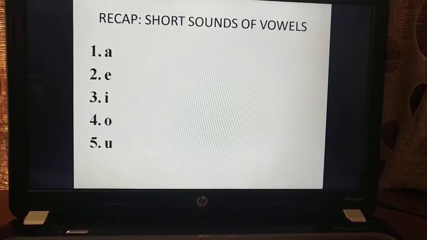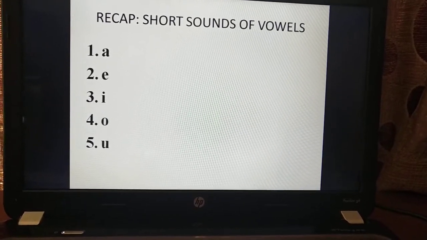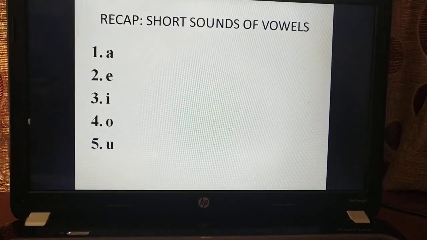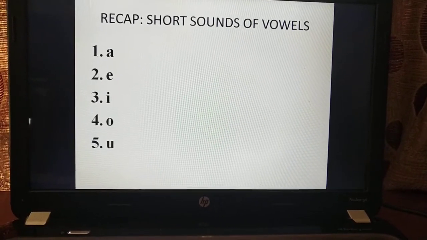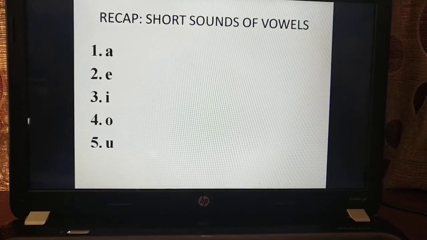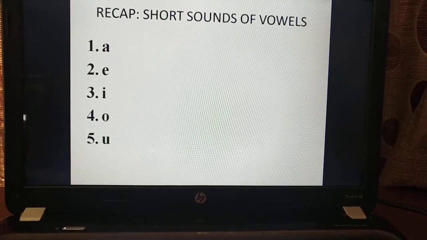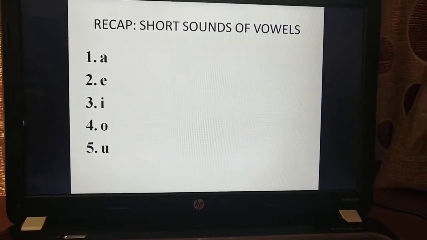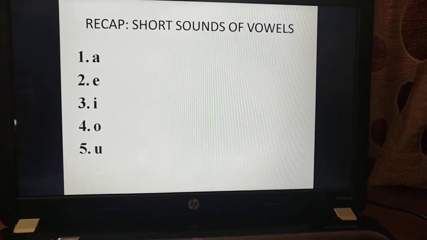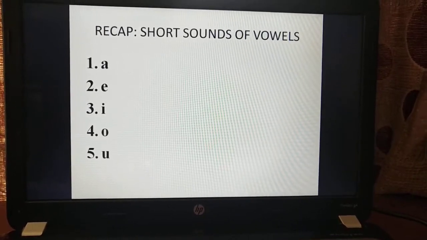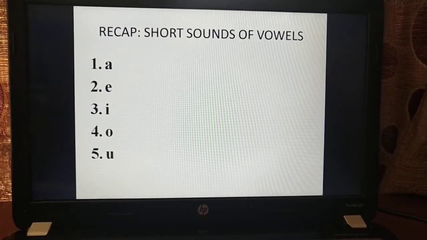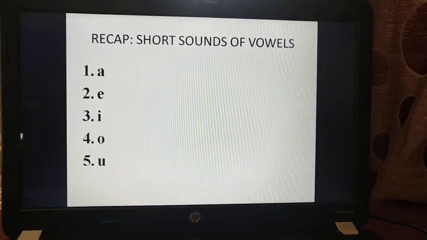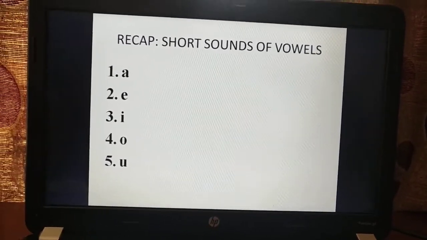Okay. So when we learn the vowels and the three-letter words, we use the short sound of these vowels. Like we learned A says A, E says A, I says E, O says O, and U says A. Okay. So now we are going to learn long sounds of these vowels. Like in some words, these A does not say A, but it says A. Okay. So we learn that is called the long sounds of these vowels.